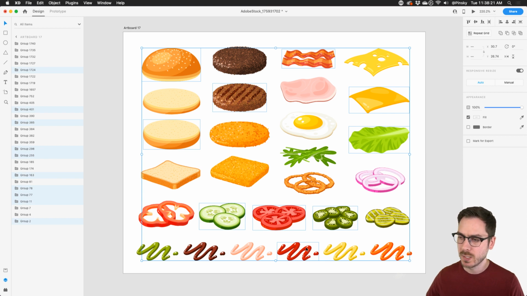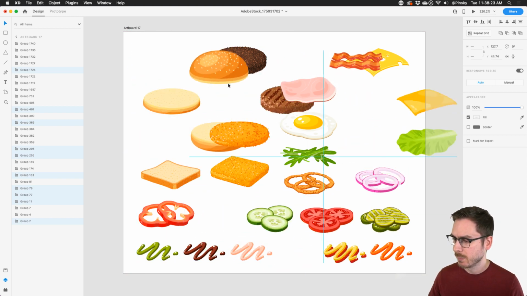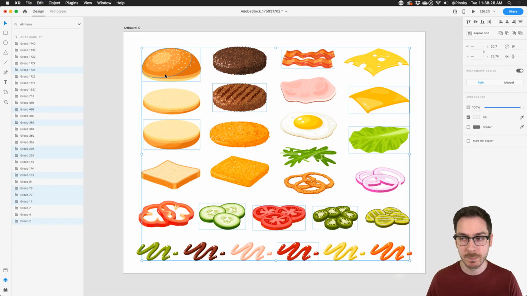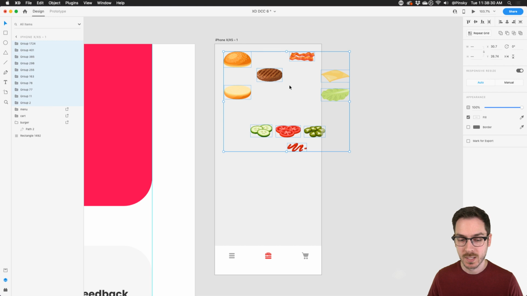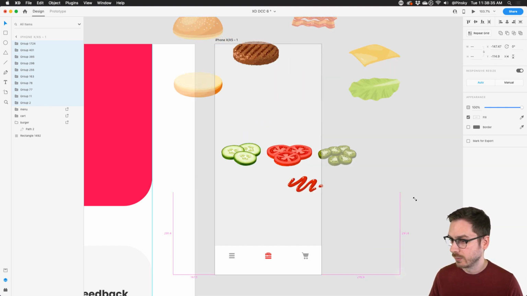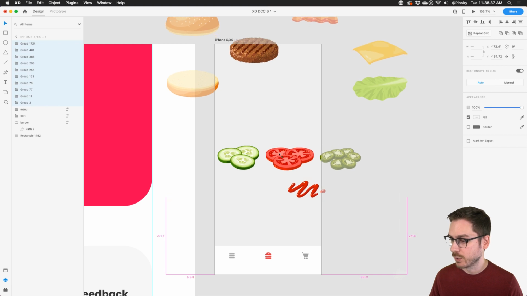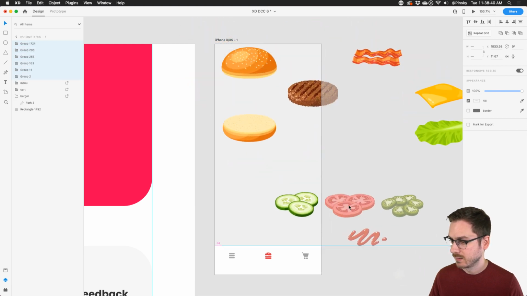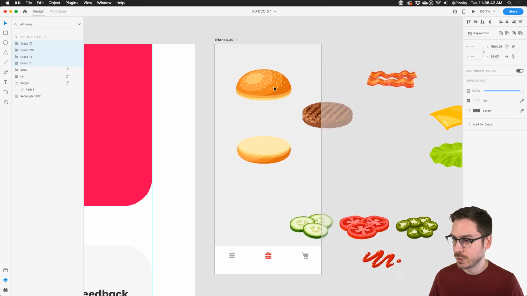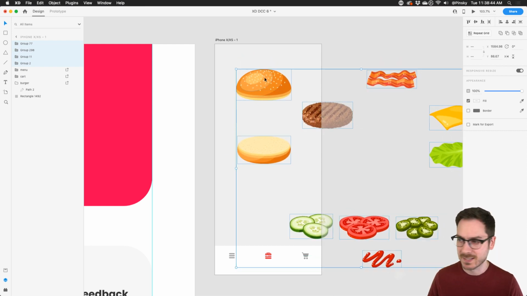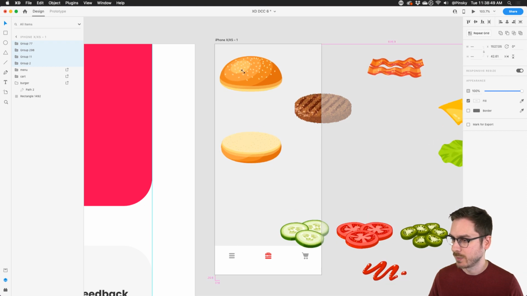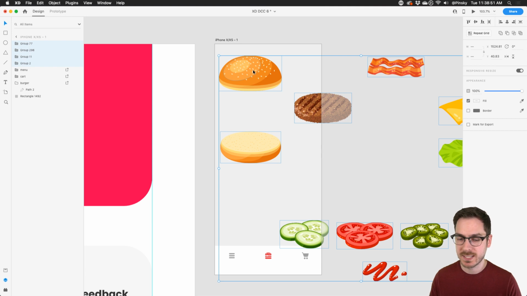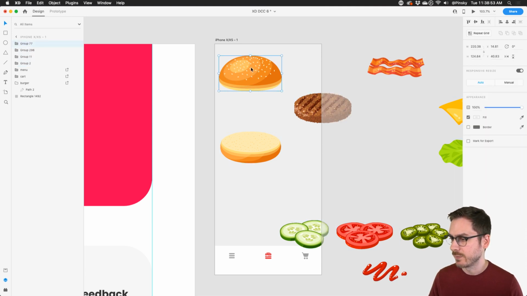Let me know in the chat what you like to include in your burgers, but I've got all these elements selected. I'm simply going to copy them, hop over to this document, and paste. And there we go. We now have our burger ingredients. I'm going to make it a little bit larger, and all of it is vector, so everything enlarges really nicely. These are pretty large vector images, very detailed. Look at all these little seeds and stuff. Perfect. All right, so we've got basically all the ingredients that we want to include inside of this burger.